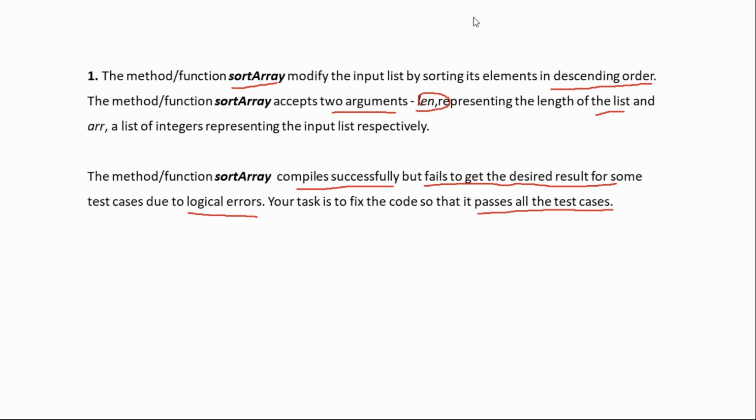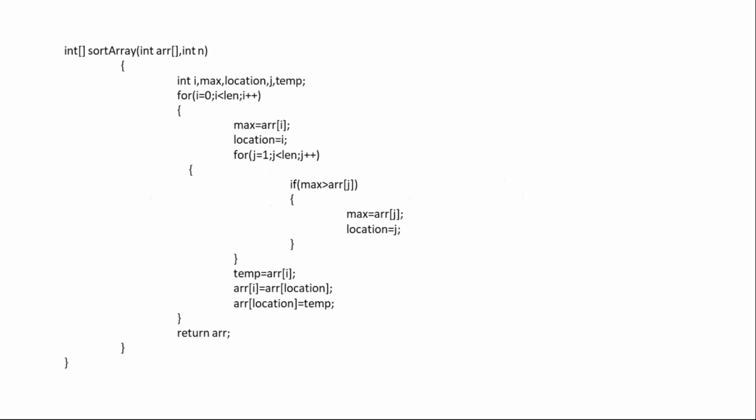Now let's see the code and where we have to make the correction. This is the code snippet they've given. You need to arrange the elements in descending order. Where is the error? I'll give only 2 minutes, make it fast. We just need to arrange the elements in sorted order, that is descending order. If I give 2, 4, 1, 6, 7, your output should be 7, 6, 4, 2, 1.